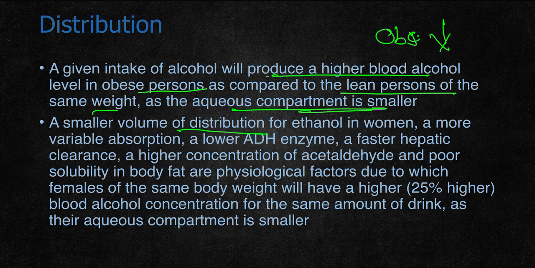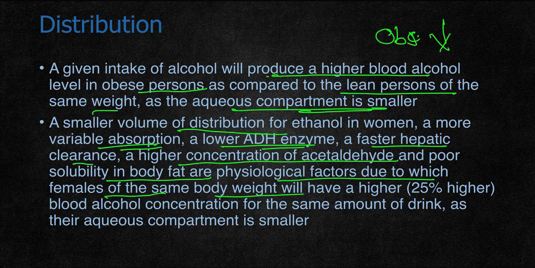A smaller volume of distribution of ethanol in women, a more variable absorption, a lower ADH enzyme, a faster hepatic clearance, a higher concentration of acetaldehyde, and poor solubility in body fat are some physiological factors due to which females of the same body weight will have a 25% higher blood alcohol concentration for the same amount of drink, as their aqueous compartment is smaller.